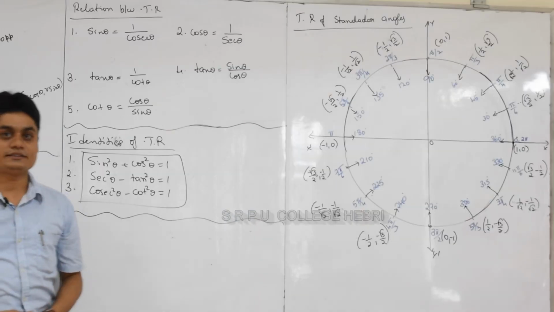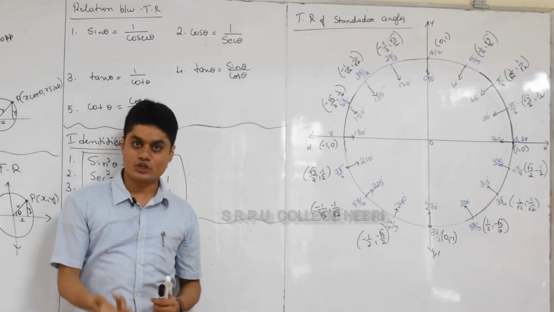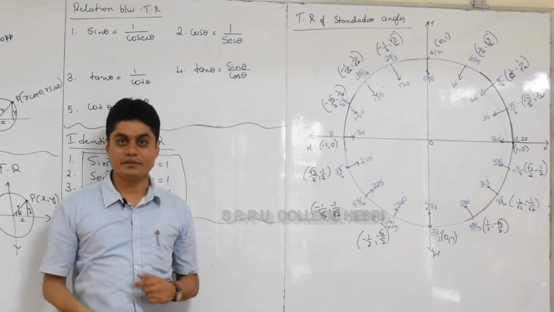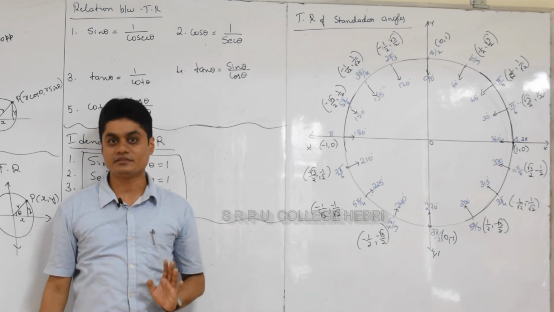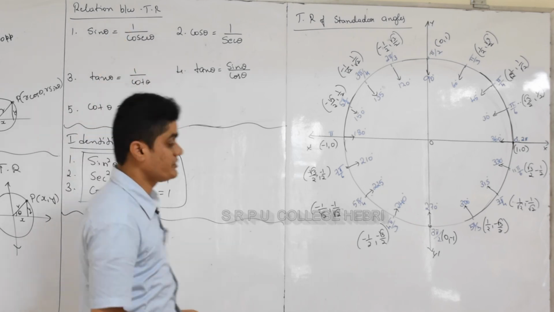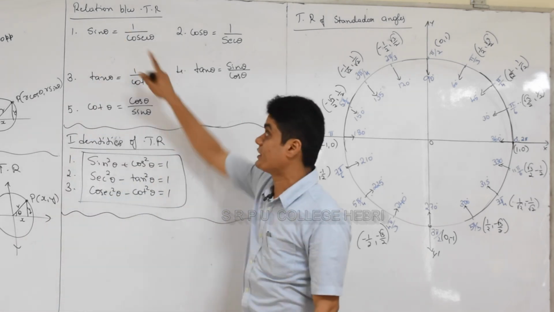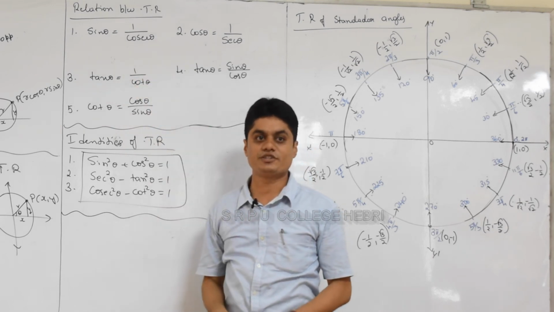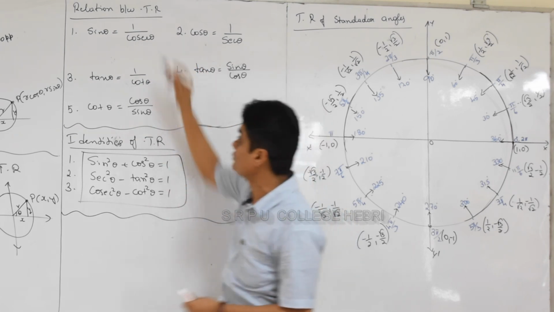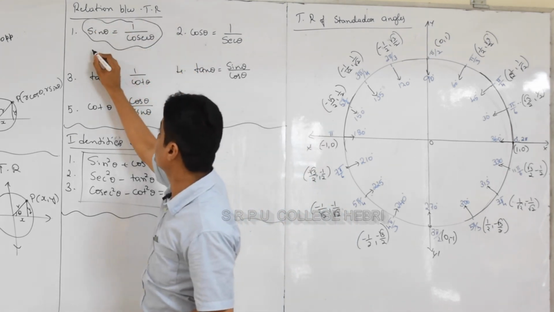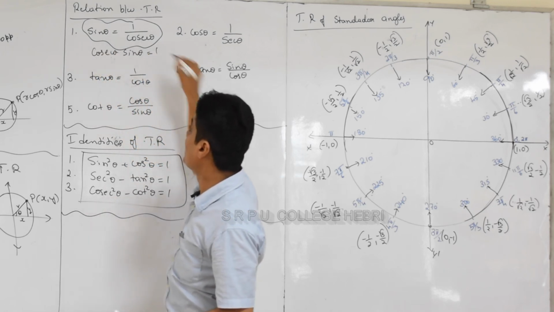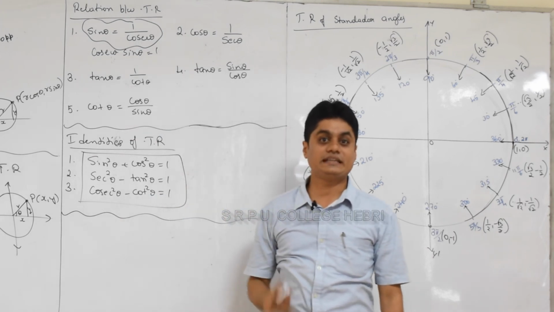Yes, after understanding what I mean by the trigonometric ratios for acute angle and obtuse angle or more than 90 degrees, now we are going to learn about the relations between them. Again, these relations you learned in 10th standard, so it's not difficult for you, but I'll recall quickly. First is the relation between the trigonometric ratios. First is the reciprocal relation. Remember, sin theta is equal to 1 by cosecant theta. Because of that, remember that cosecant theta into sin theta, what is the product? 1. cosecant theta into sin theta will be equal to 1.